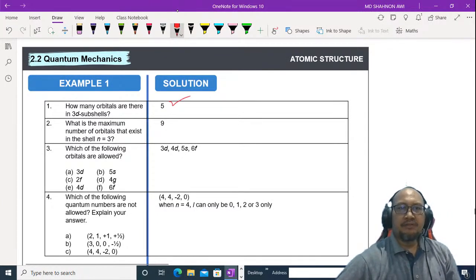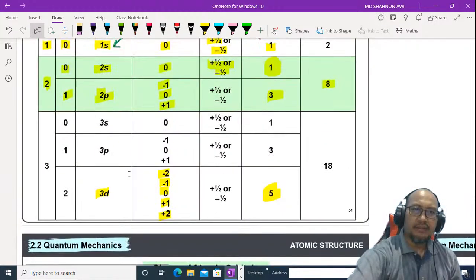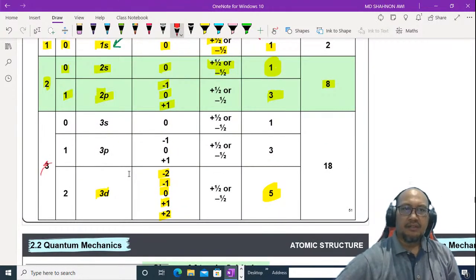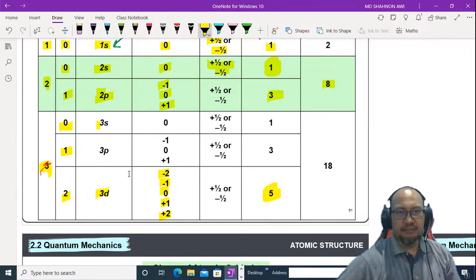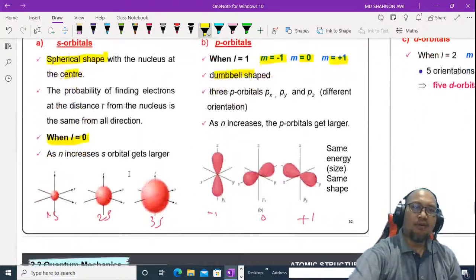What is the maximum number of orbitals that exist in shell n equal to 3? This is shell 3. Shell 3 has 3 subshells, l equal to 0, 1, and 2, that means 3s, 3p, and 3d. 3s has 1 orbital, 3p has 3 orbitals, 3d has 5 orbitals. So the total is 9 orbitals.